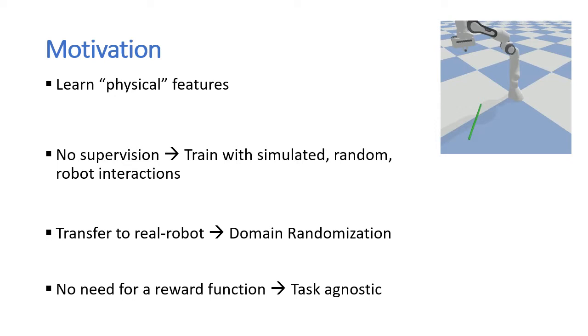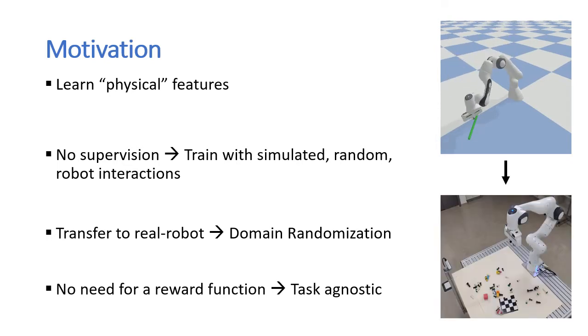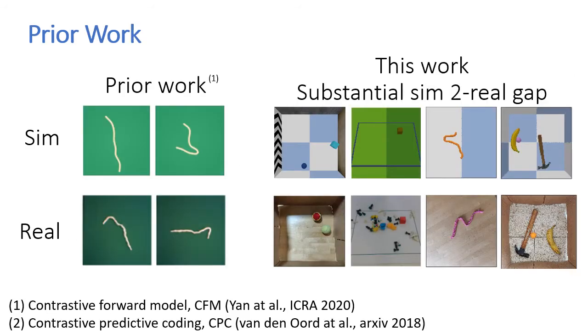In this work, we wish to learn such features with no supervision from simulated random robot interactions and transfer to a real robot that executes actions in the real world. Domain randomization is commonly used to transfer from sim to real. This way, we do not require to define a reward function, and therefore the learned features are task agnostic. Recently, self-supervised contrastive learning methods, such as CPC and CFM, have shown promising results in learning such representations.